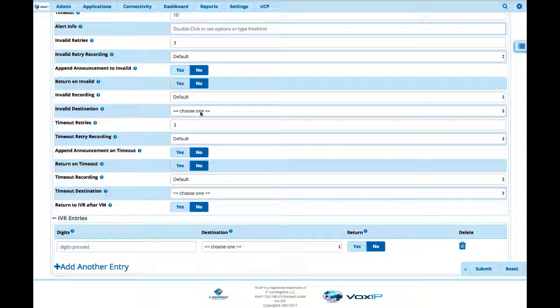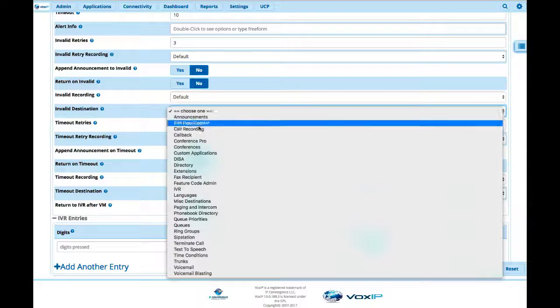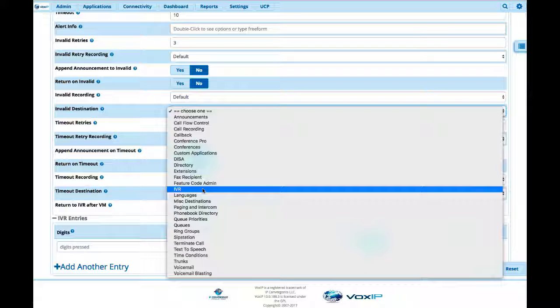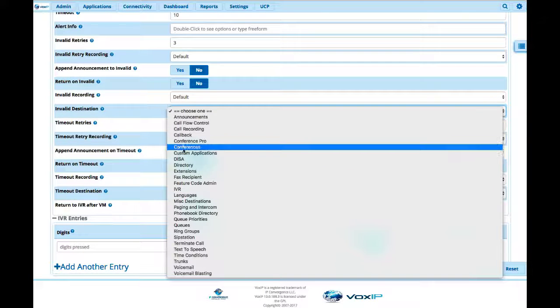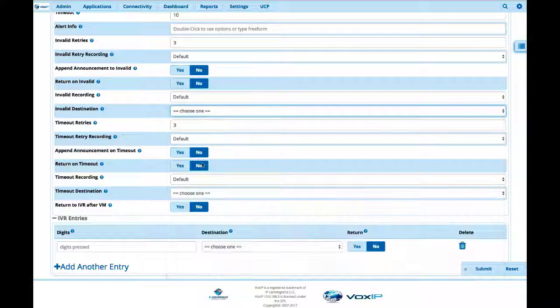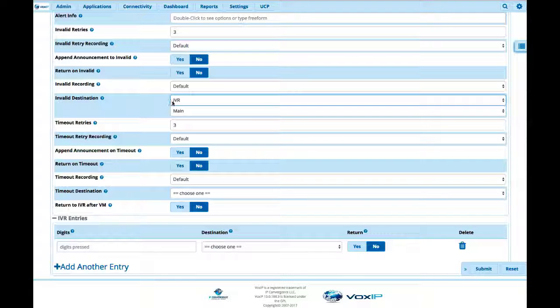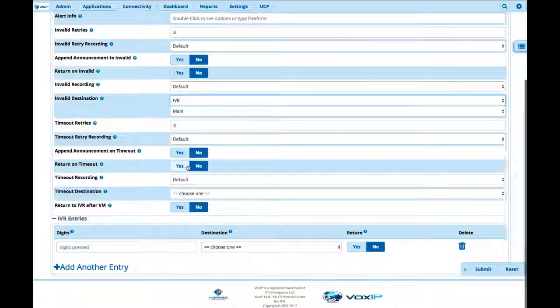So let's say you have 1, 2, and 3 as your options. Someone presses 4. You create an invalid destination. Usually what you'll end up doing is just running it back to the same IVR. But the first time you set up, you have to choose something where it goes to. So obviously this is the first IVR. You wouldn't have that option. You just want to run it to an extension and then come back and change it to itself. So we'll just leave it as IVR main.